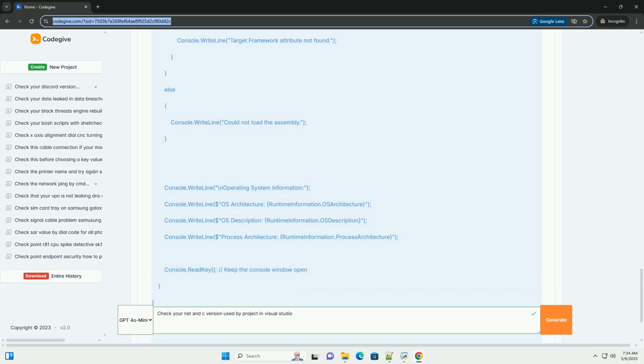The if statements check the value of __cplusplus and print the corresponding C++ standard.